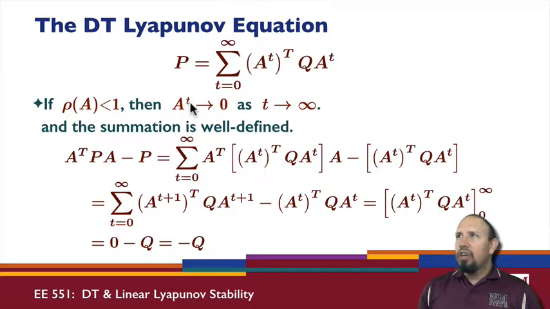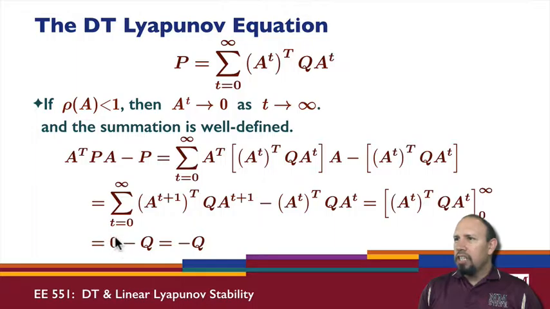Because A to the power t goes to 0 as t goes to infinity, when I'm evaluating this at time t equals 0 and t equals infinity,